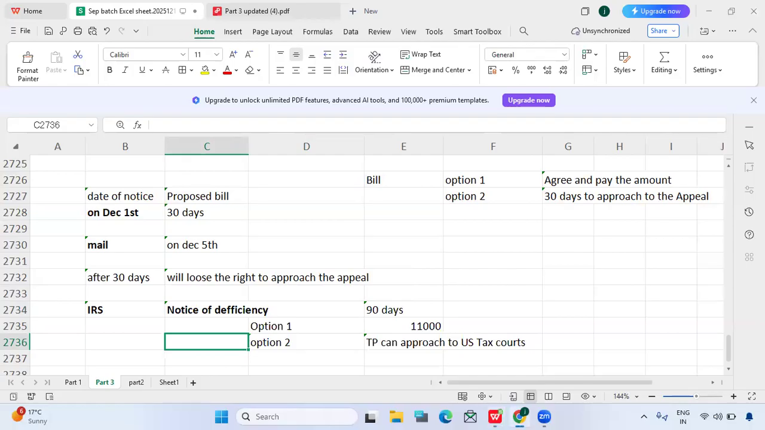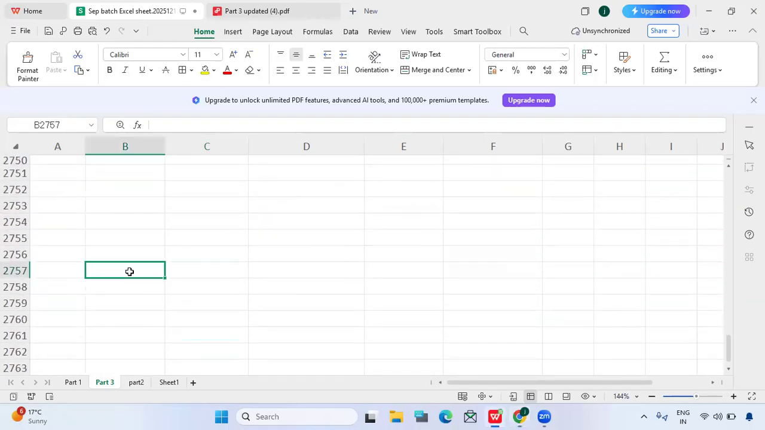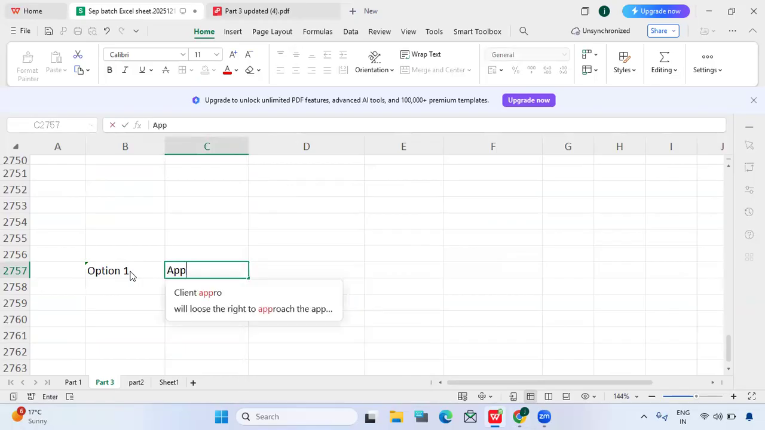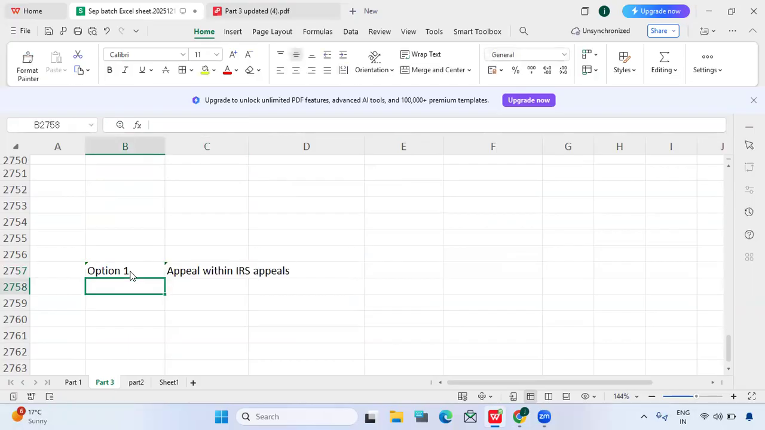Yes, Jay. So option one is appeal within the IRS appeals. This is not a court. It is informal, not formal, a kind of settlement, right? In that case, whatever discrepancy we have, the difference between the taxpayer amount and the examination department's argument, there is a difference amount, right?